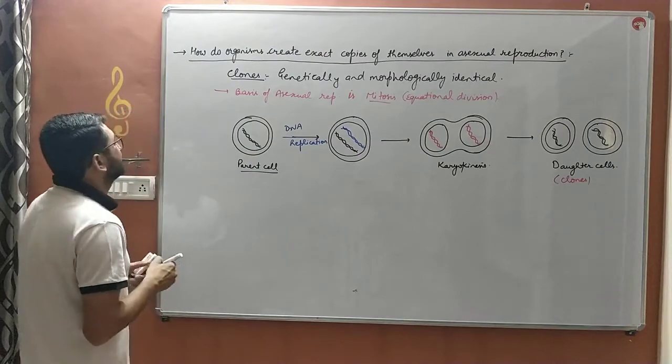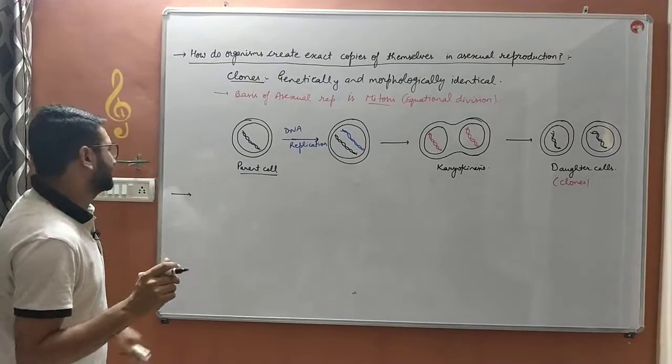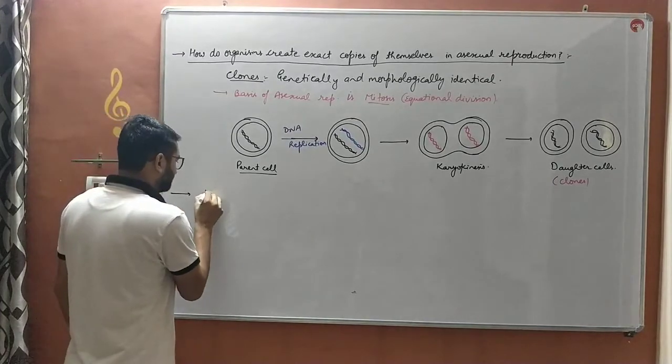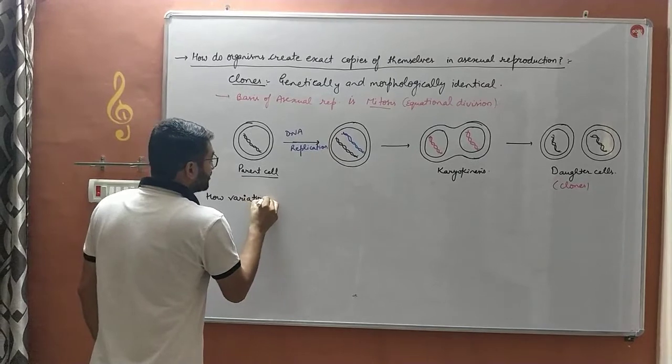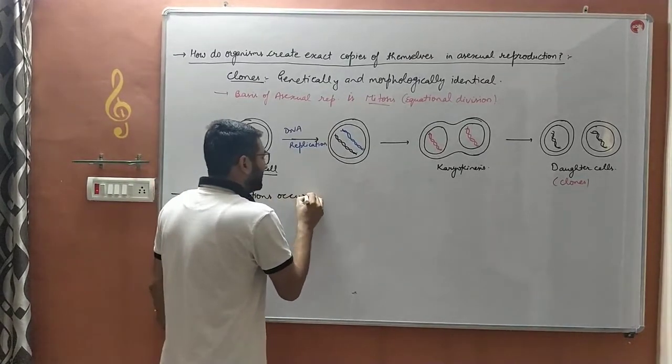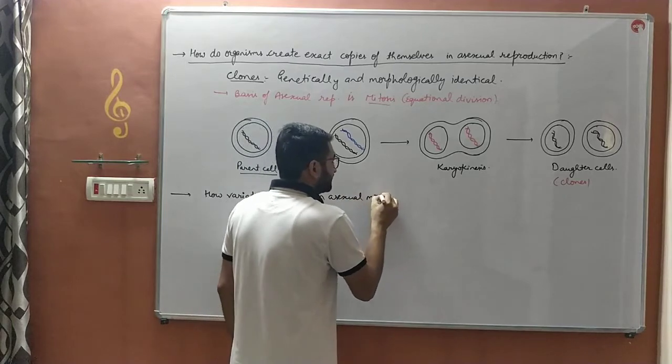Now we'll discuss another very important step in asexual mode of reproduction, and that is how variations, or slight variations, occur in asexual mode of reproduction.